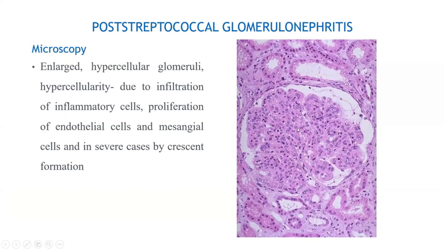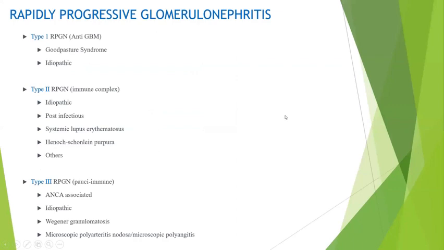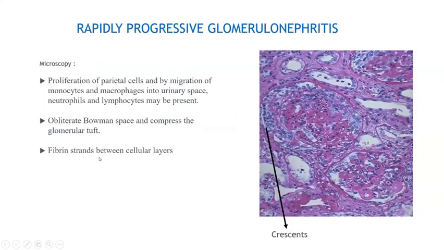And by immunofluorescence, you can see crescent deposition in the subendothelium. So this rapidly progressive glomerulonephritis has been classified into type 1, type 2, and type 3. Microscopically, you can see subendothelial crescents here, and here subendothelial and submesangial crescents will be there.